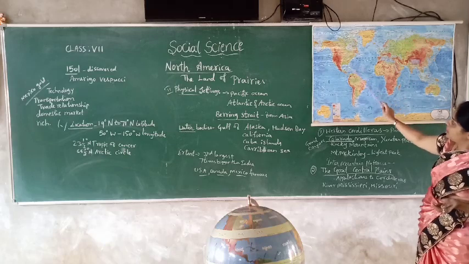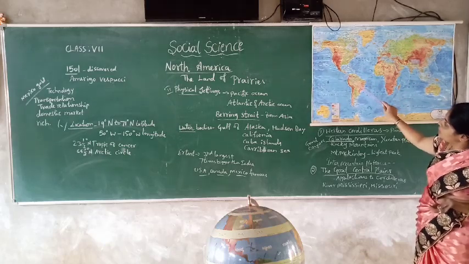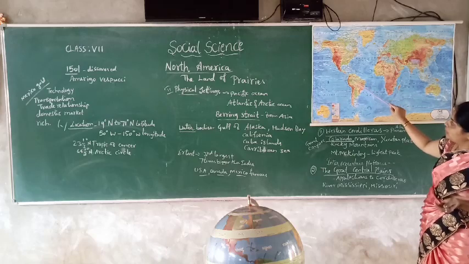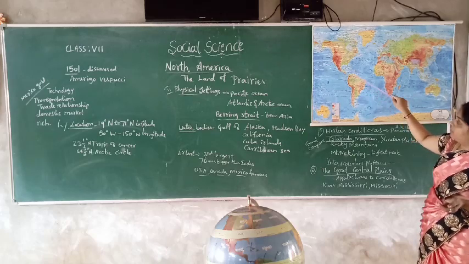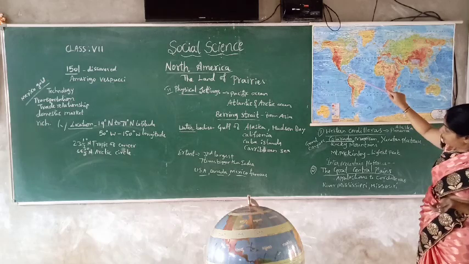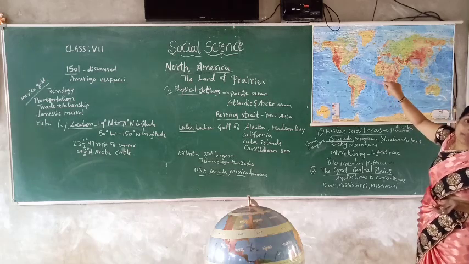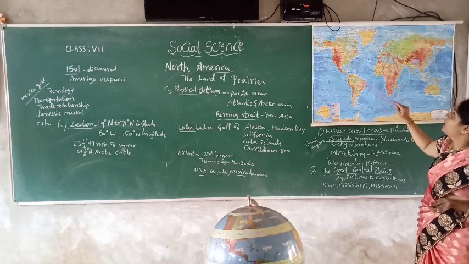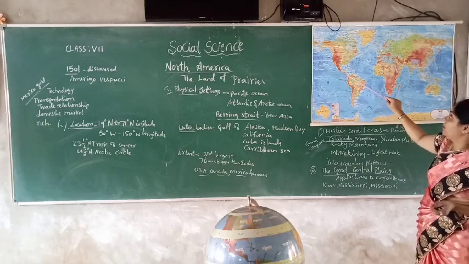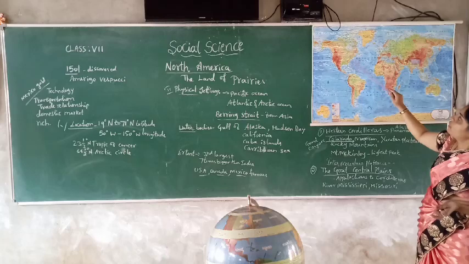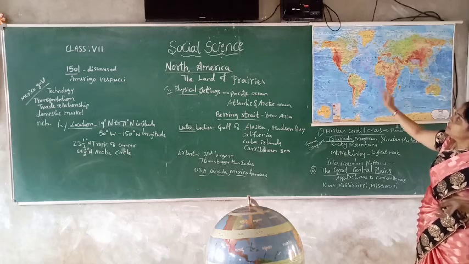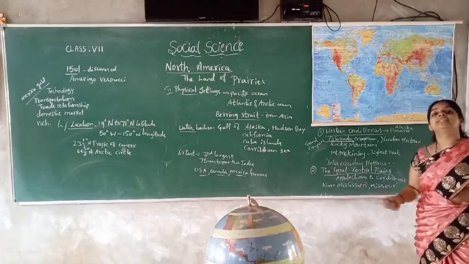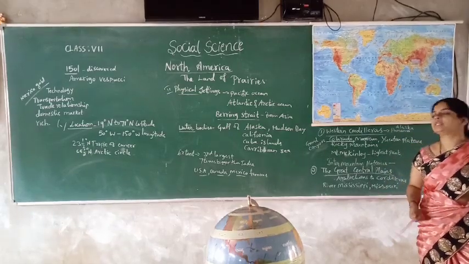Apart from that, children, there is a small land connected to South America. That connected land is called an isthmus. It is a narrow land connected to South America. Okay, there the Panama Canal was created. Apart from that, North America's physical features. What are the physical features it has?